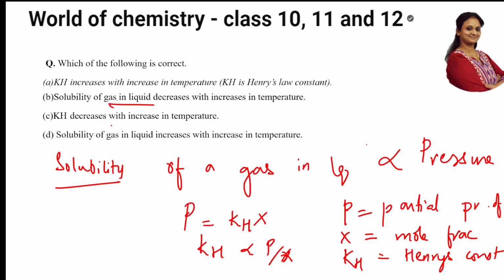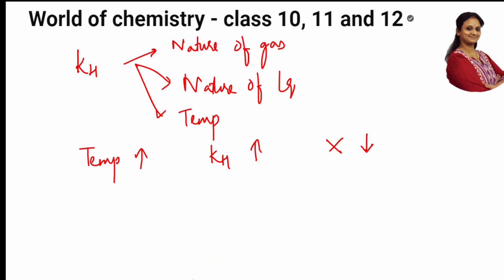Ma'am, how did you say this? It is inversely related, right? When the temperature increases, KH value increases and X value decreases. Now, when the temperature is increasing, what will happen to the gas in the liquid, students? Boiling. The solubility of gas also decreases.